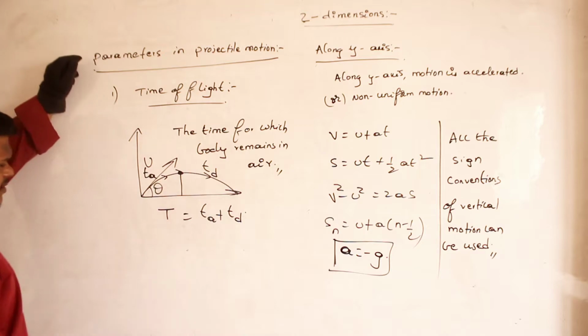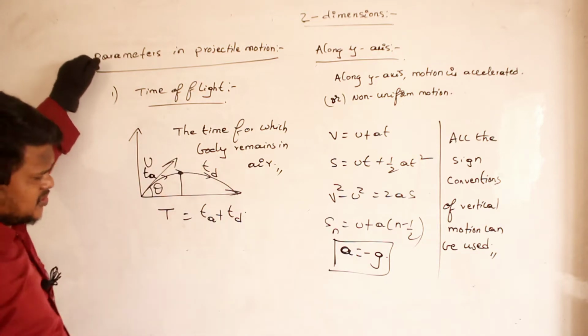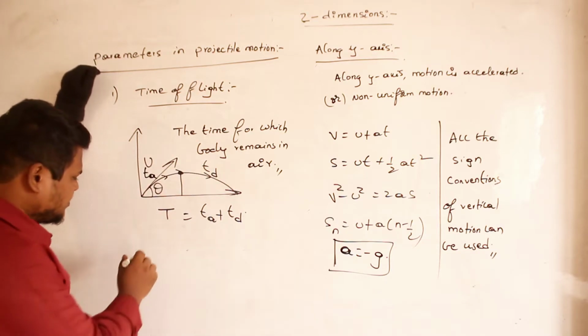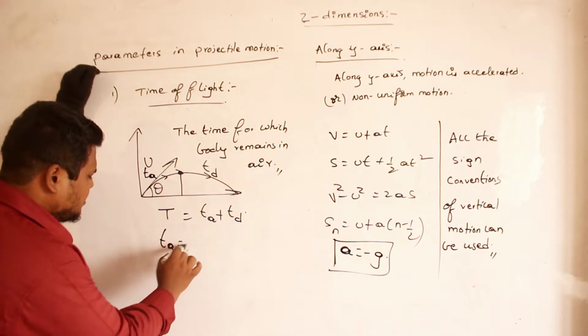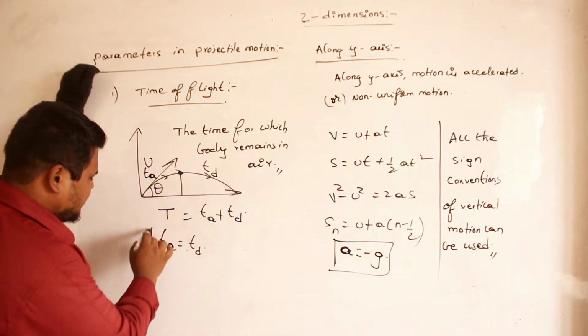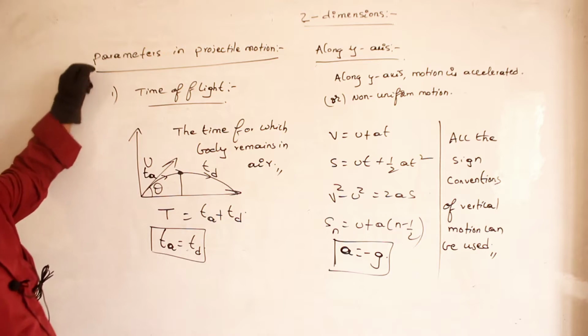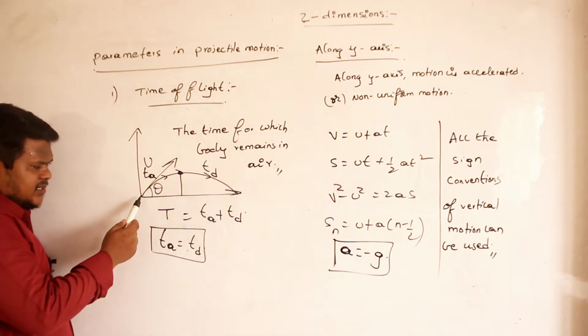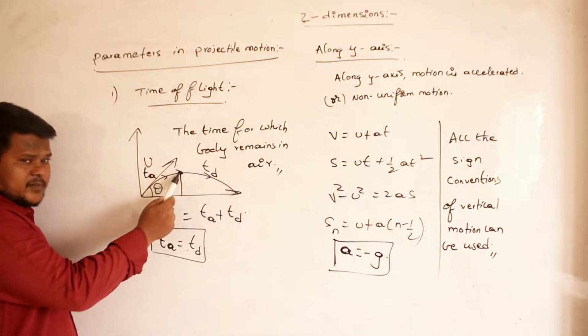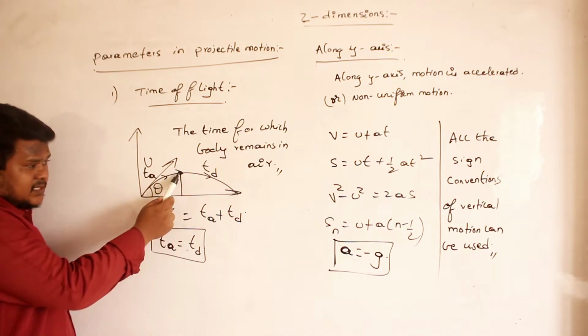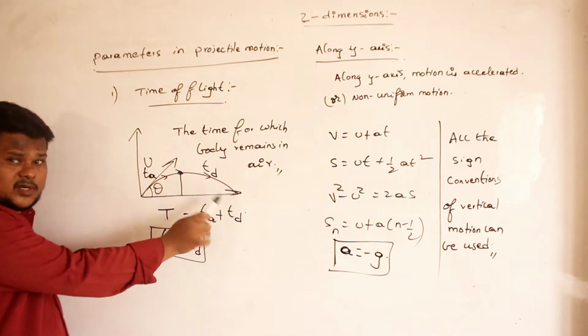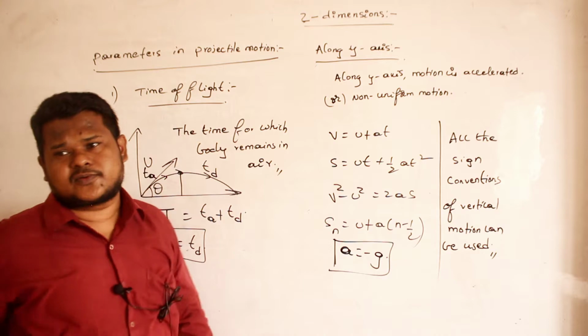Clear, Nama? And in the case of projectile motion, one point which you should always remember is that time of ascent and time of descent will always be equal. Clear, Nama? For example, if a body takes 2 seconds to travel from here to maximum height, then from maximum height to reach the ground again it will also take 2 seconds only.